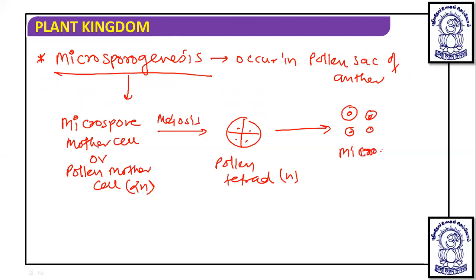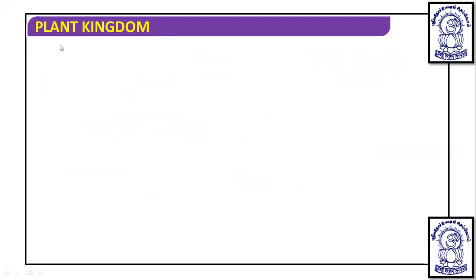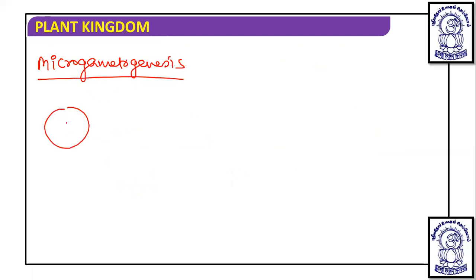These microspores are haploid. Now in each microspore microgametogenesis occurs, and in microgametogenesis the gametes are produced. Initially this is a microspore, and in each microspore first an unequal division occurs, an unequal division of cytoplasm.